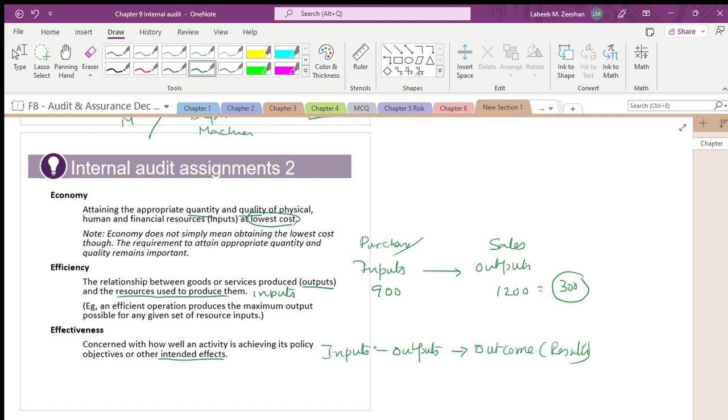People are not only looking for cost economy. People are looking for efficiency, what the inputs and outputs are. People are also looking for effectiveness.